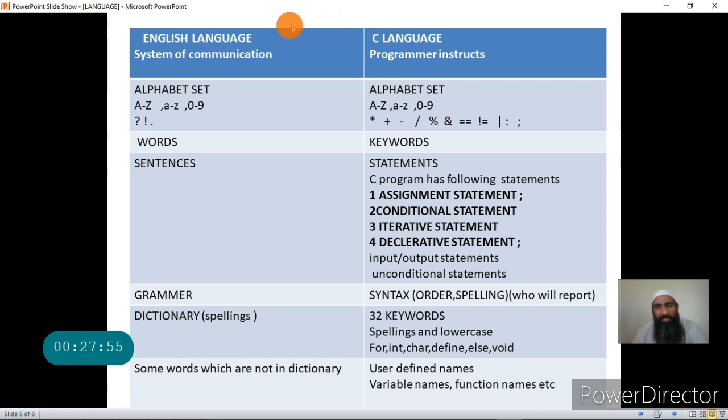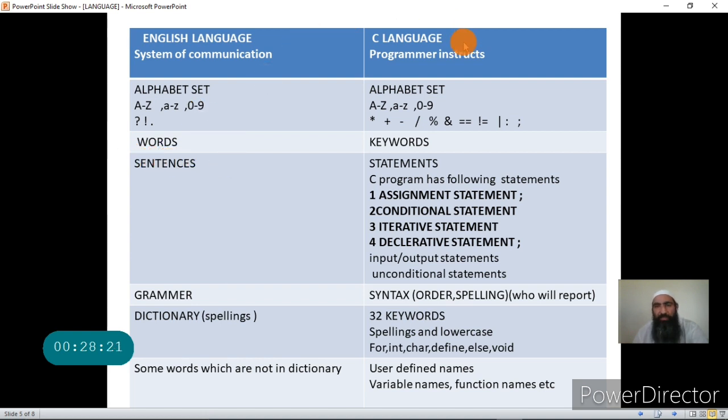The same reasoning that the English language uses to form its sentences is used by the C language to form its statements. English language has its own grammar. C language has its own grammar called syntax. English language has a list of its words in the dictionary.